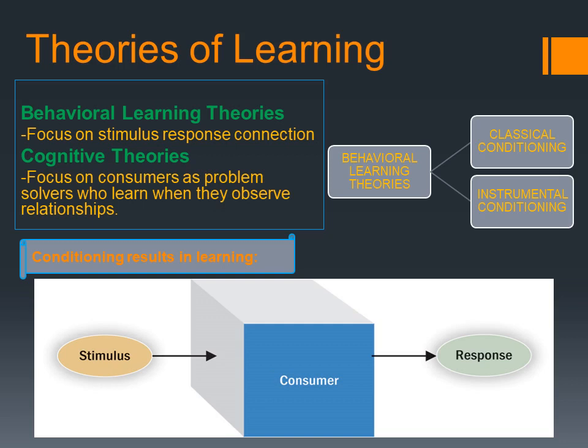Skinner, who was an American psychologist, and it involves applying reinforcement or punishment after a behavior. That means after observing the condition, people may reinforce or punish. It also focuses on strengthening or weakening voluntary behavior. That means it can strengthen or weaken volunteers' behaviors, our behaviors, consumers' behaviors, and it is called